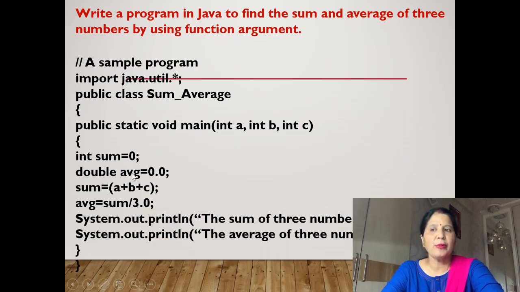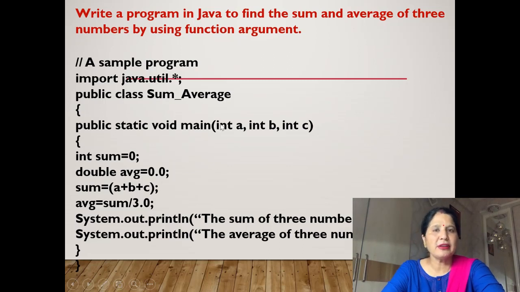int a, int b, int c, because we are taking three numbers, so we will write these three numbers because we are using function argument here, in place of string arguments. Now curly bracket start.